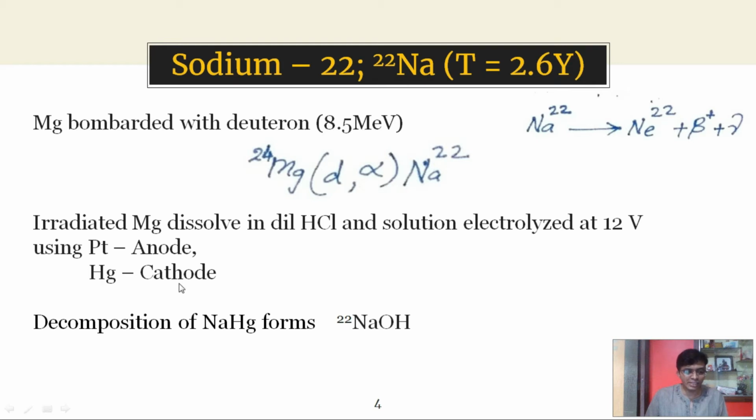As we know, sodium will be positively charged, so on electrolysis this sodium 22 will move towards the negative electrode, the cathode. As the cathode is made of mercury, the sodium combines with mercury to form sodium amalgam. The formed sodium amalgam then undergoes decomposition in water to form sodium hydroxide containing isotopic labeled sodium 22.